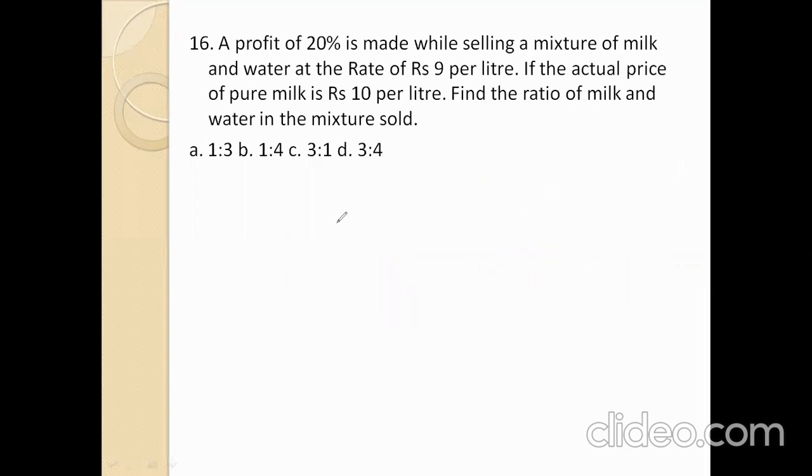Otherwise, here 9 rupees is the selling price. This is 120%. Now here you see, what is the 100% value?